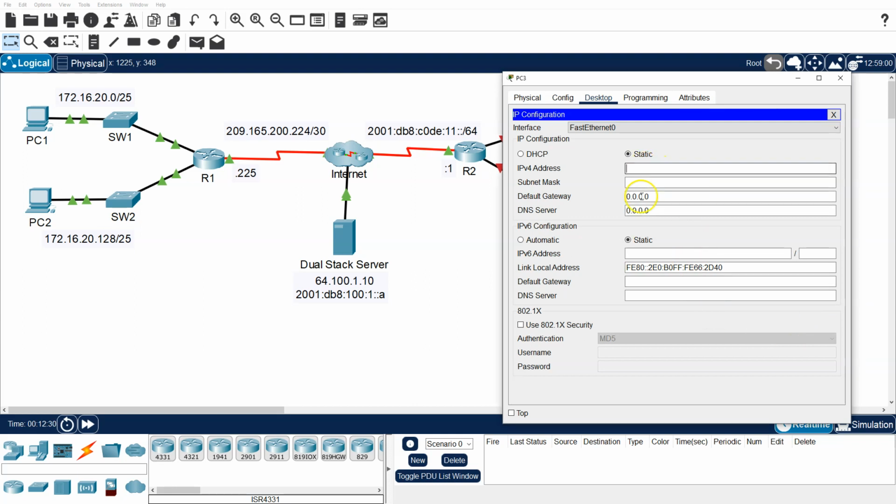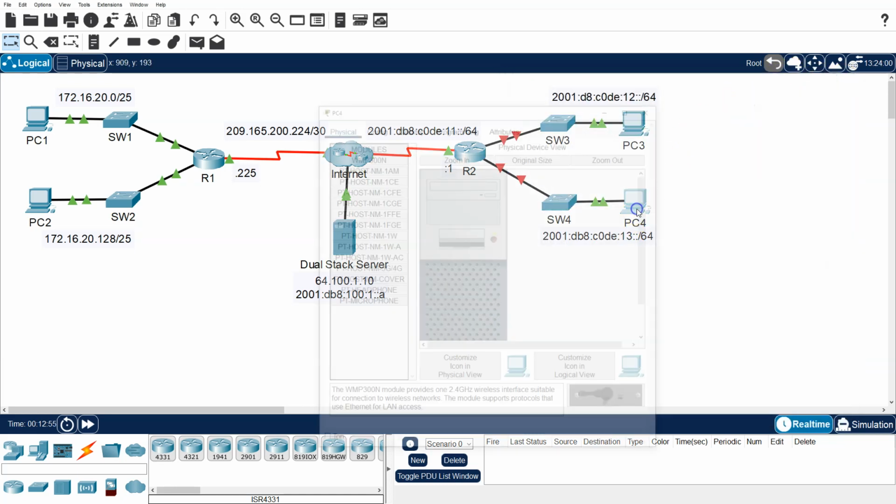I'll bring it over here under IPv6, pasting it. I'll just type in that piece. We also need to enter the default gateway, which in this case is FE80::2. And that will complete this. Move on to PC4.